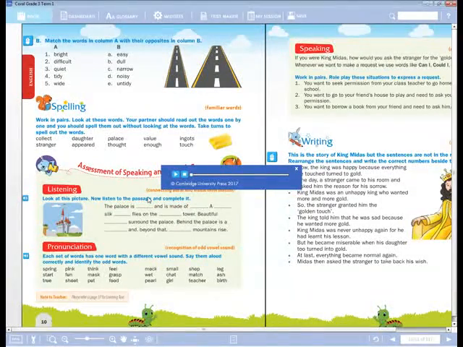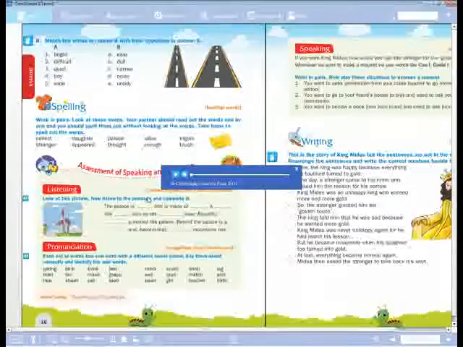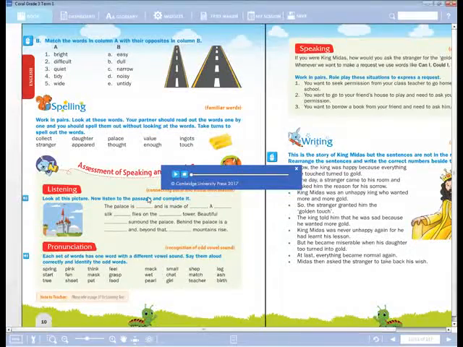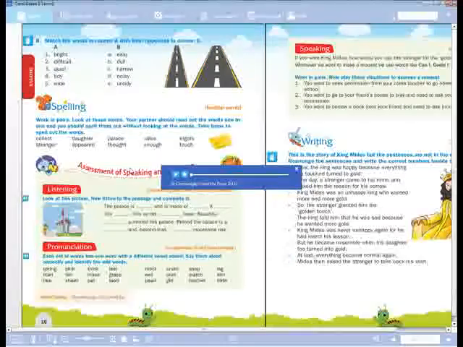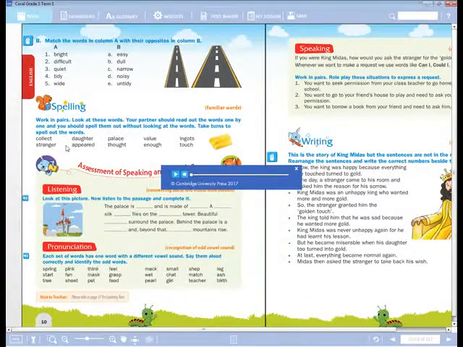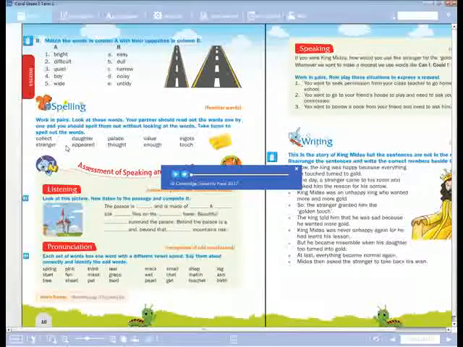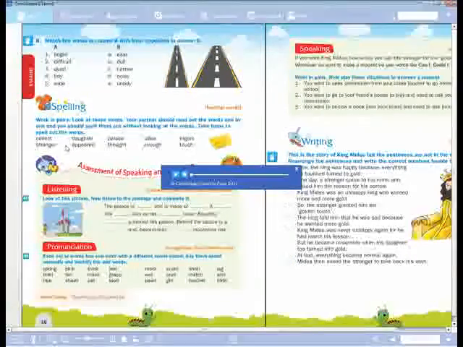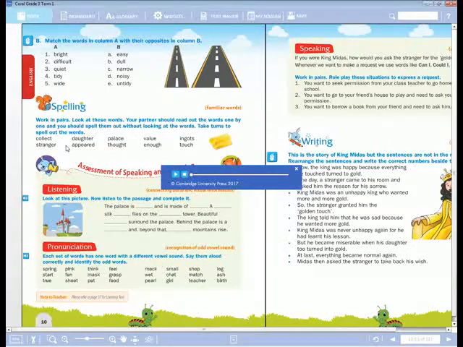A dash silk. A dash silk. Red, very good. A red silk dash flag. A red silk flag flies on the dash tower. Okay, flag flies on the dash. Tell me.